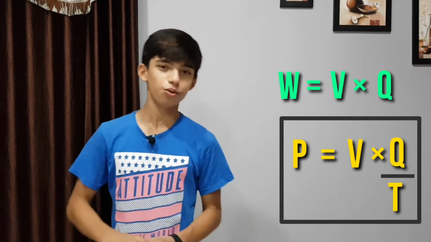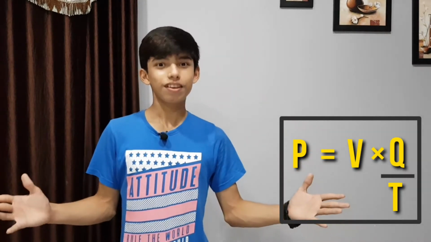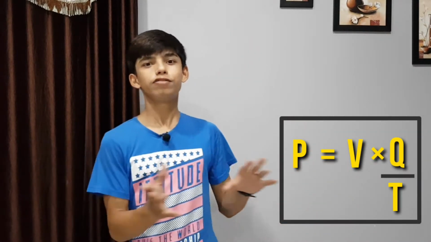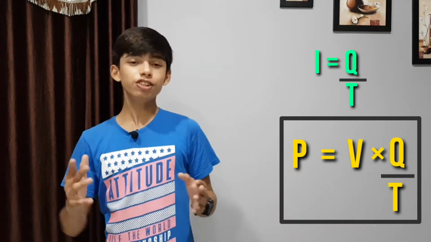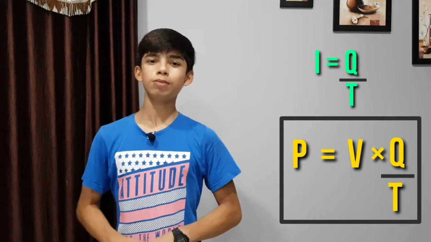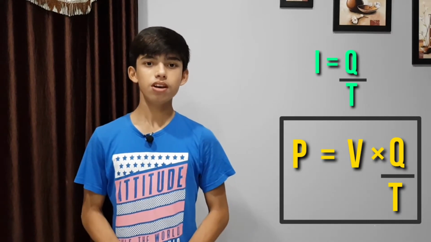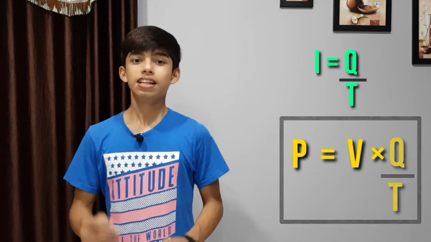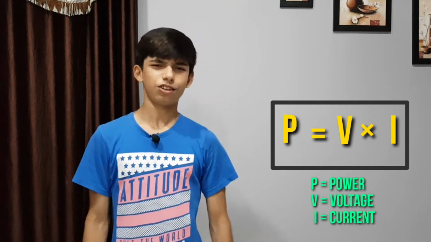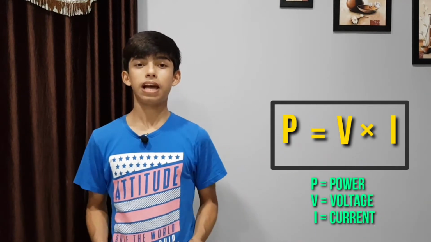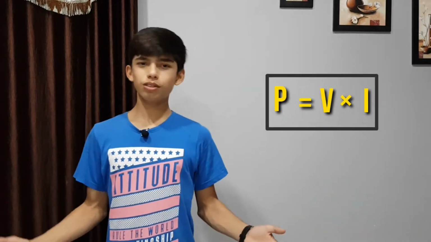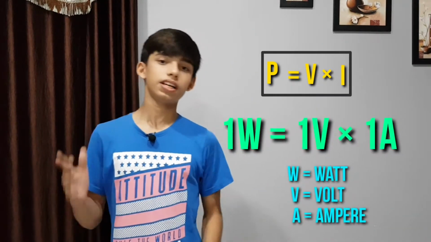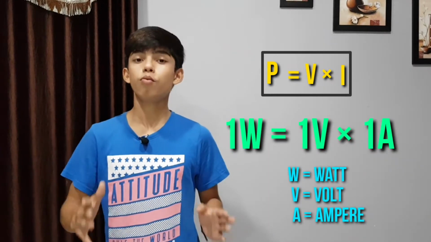Now one more thing we can do here. Tell me, what is current? Current is the flow of charges per unit time. I is equal to Q by T. Now again we can substitute the value of Q by T, right? So what will we get here? Yes, P is equal to V into I, right? So here we got the standard equation for electric power. Electric power is equal to voltage multiplied by current. And we can also write the units here. 1 watt is equal to 1 volt multiplied by 1 ampere.